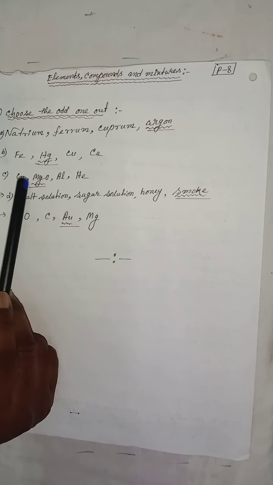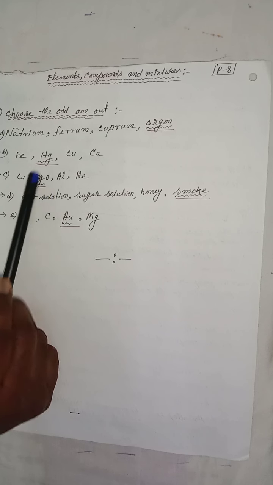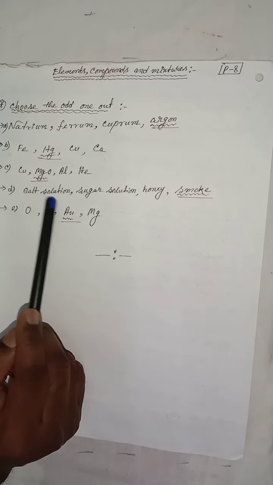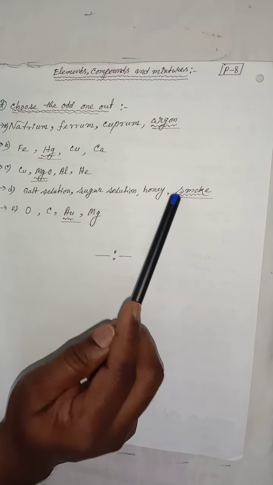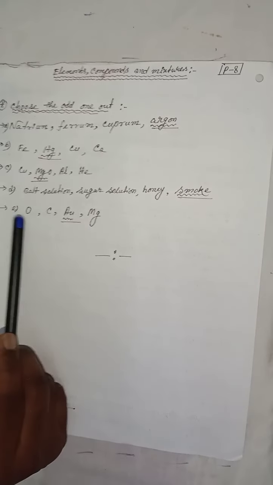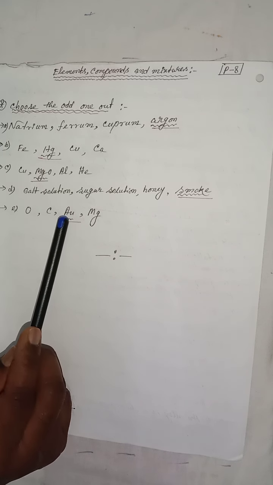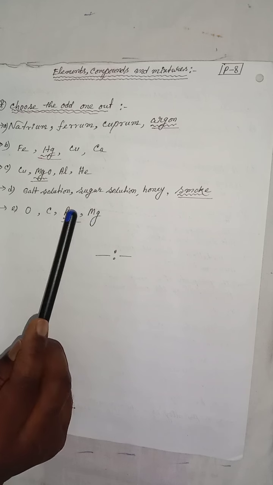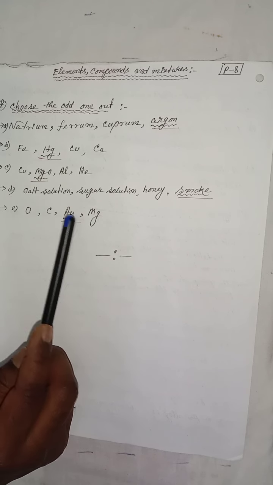Next: Cu, MgO, Al, Ag. MgO is a type of oxide, that is a compound. Salt solution, sugar solution, honey, smoke. Smoke is a type of gas. O oxygen, C carbon, Au gold, Mg magnesium. Au is the odd one out.